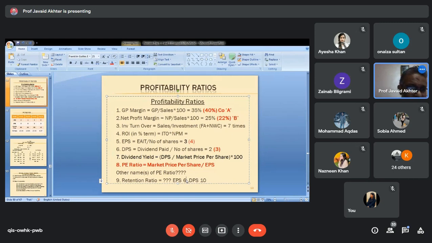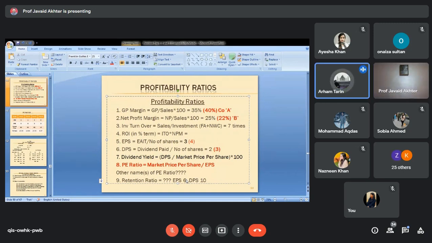Sometimes they are genuine and sometimes they are manufactured, unethically raised. So only a good analyst can decide whether the increase in share price is genuine or artificially created. Any other question?